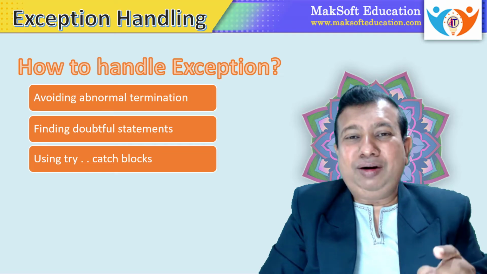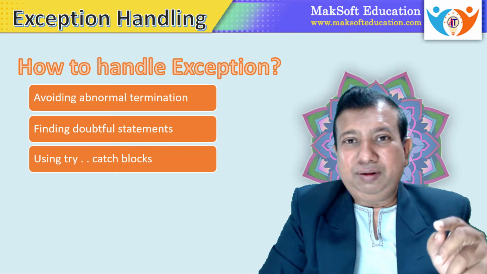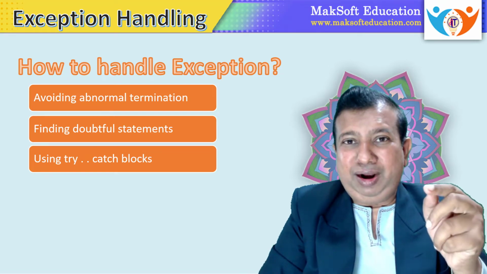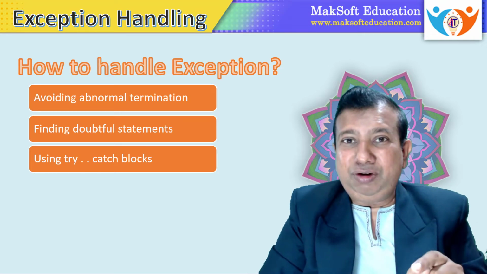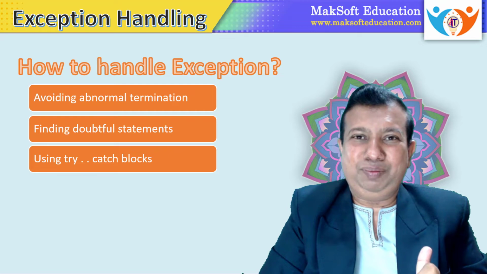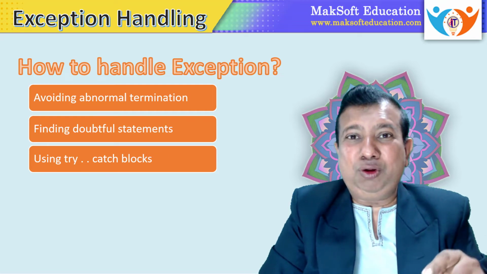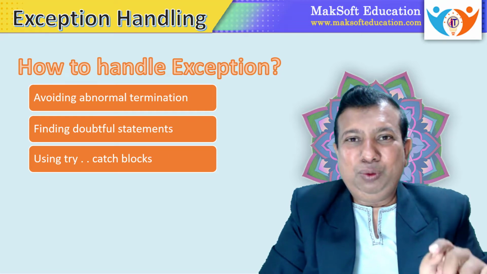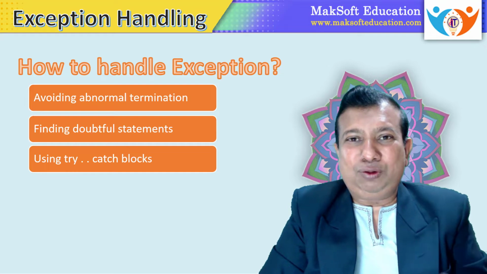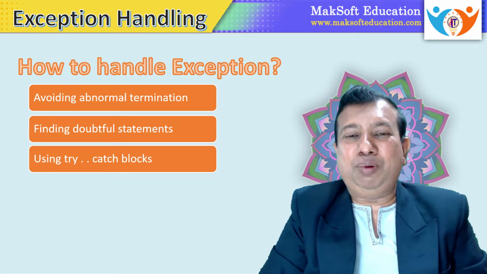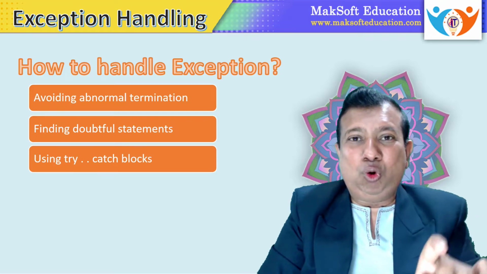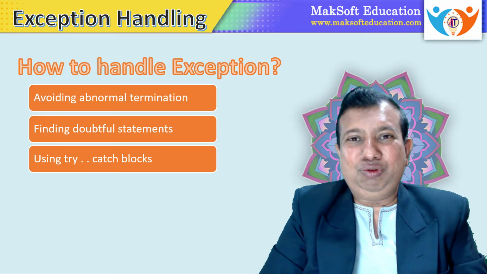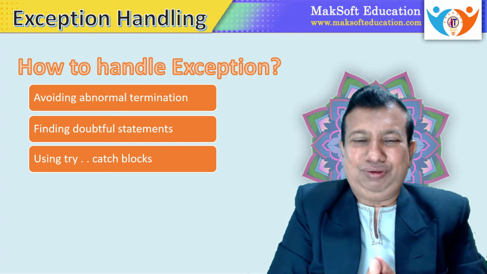Suppose the try block contains 3 statements and exception occurs at the second statement, then the remaining statement in the try block will not execute. So instead of termination of the entire program, whenever exception occurs, only that particular try block execution will be terminated and that exception will be thrown from the try block and will be trapped in catch blocks.